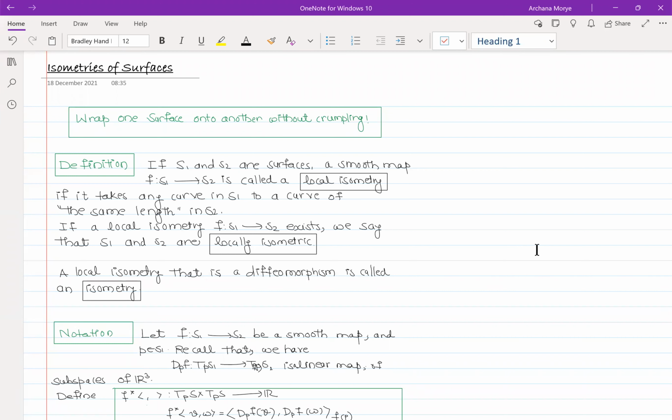Right. Today we are going to discuss the last topic of this sixth chapter. I mean, not exactly last, but yes. In the sixth chapter, it is talking about different kinds of things. In general, we have the distance formula, then we have angles, and then areas. So this concept we are trying to extend to surfaces.